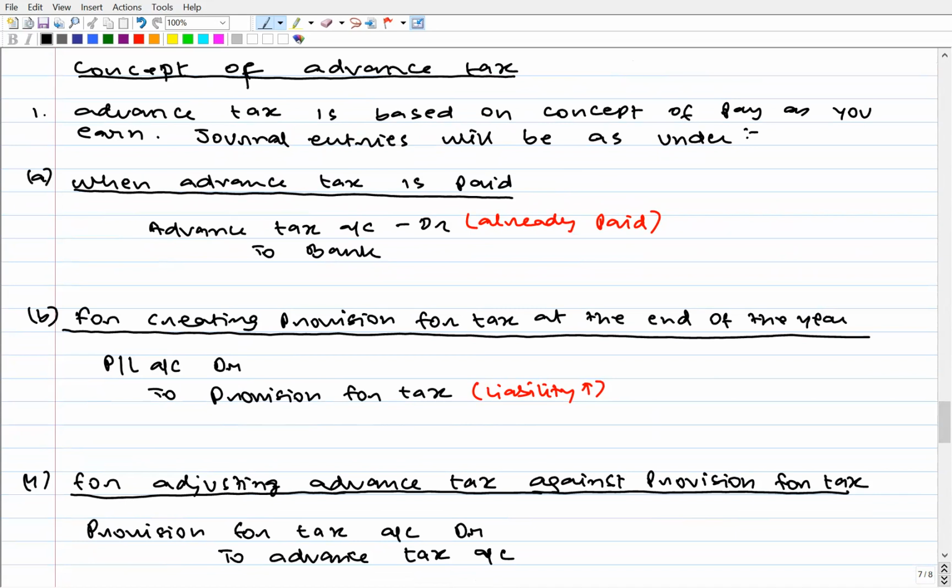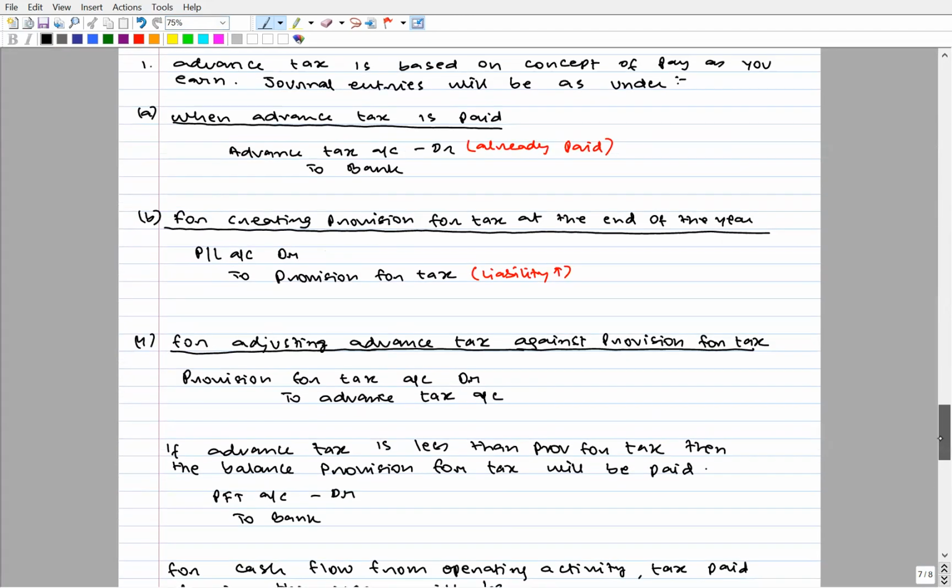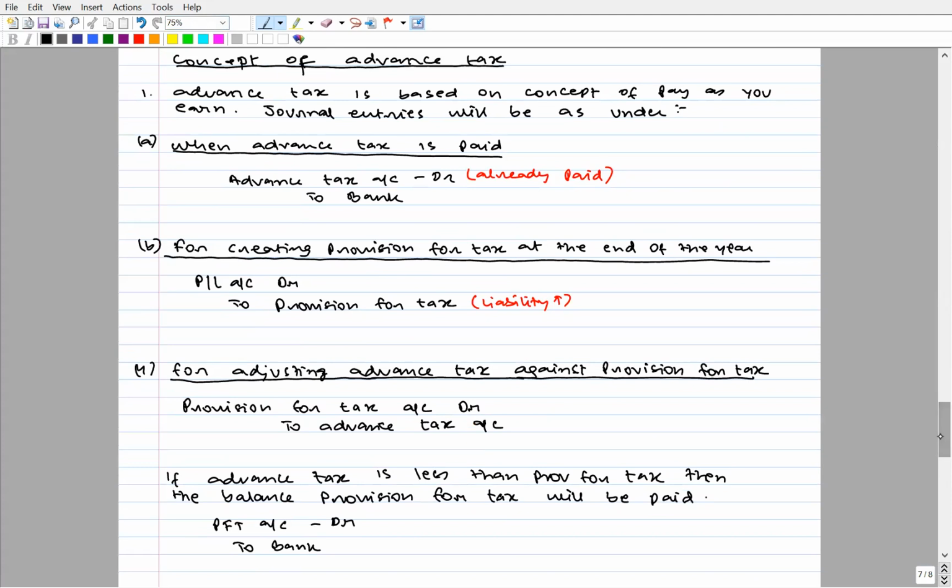It's very simple. Advance tax means pay tax as you earn your income. So as we earn, we keep on paying tax. And then at year end, we estimate our entire year's tax liability. We put it to PFT and debit PL. Then we set off PFT and advance tax. If our advance tax is less than the PFT, then we pay the difference.